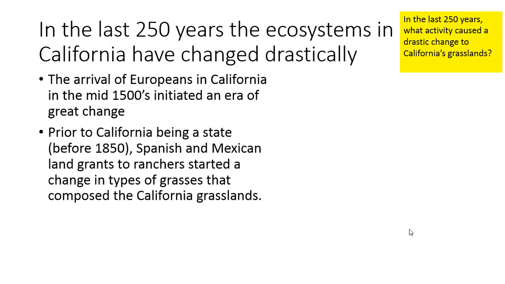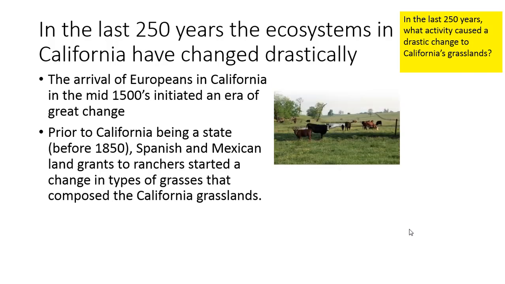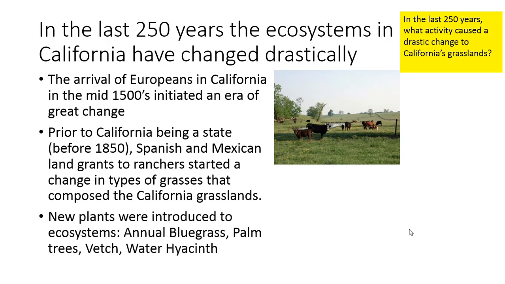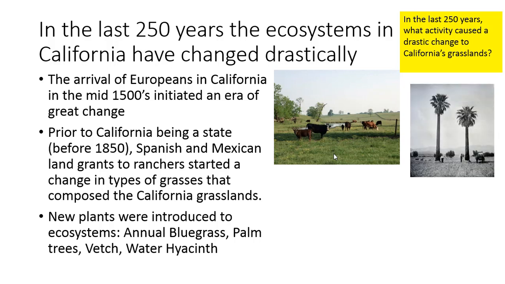Prior to California being a state, before 1850, Spanish and Mexican land grants to ranchers started to change the types of grasses that composed the California grasslands, which we've already mentioned. So cattle were brought in, and the grasslands changed from California bunch grass to more non-native grasses that you see in this picture here. New plants were introduced to ecosystems. Annual bluegrass, palm trees were introduced, which are not native to California.